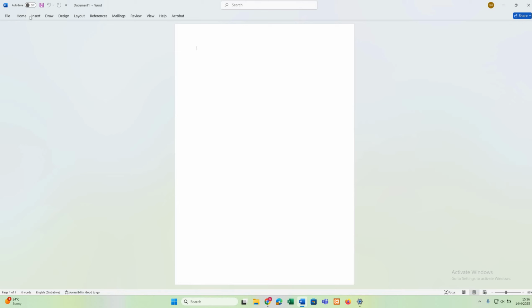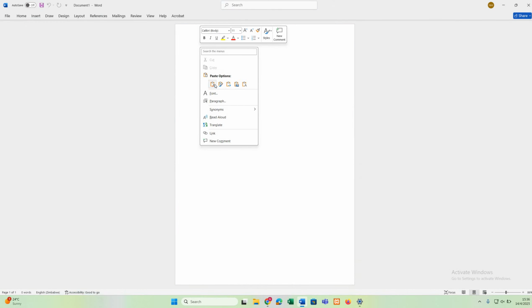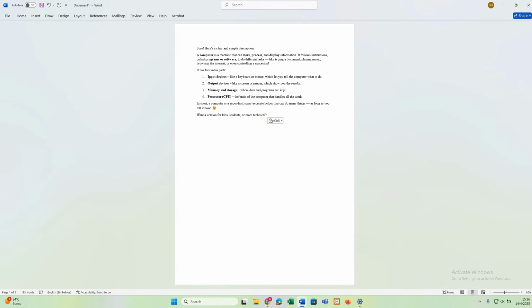So here, as you can see, there's file, home, insert, draw, design, up to Acrobat. So this is where you design your Word document. So in this case, I'm just going to paste some text so that we don't spend much time typing. So let me just paste here. I'm going to show you how to add bullets, how to add numbers, how to add the font size and font type. So I'm going to start with the font type.